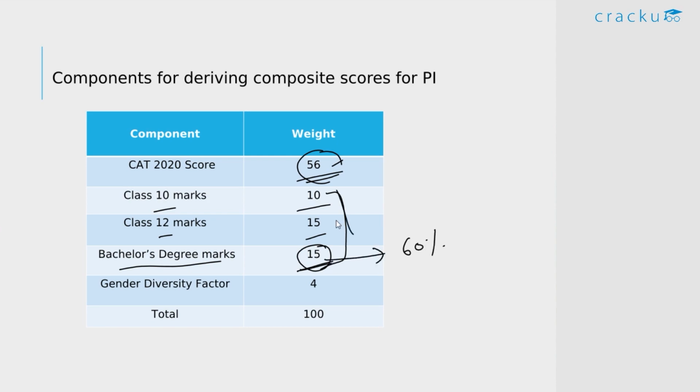And even the 10th and 12th scores, they're not very strict about these. So what I mean is, if you got more than 80% in both your 10th and 12th, you get the entire 10 points and 15 points. And of course, they also have a gender diversity factor, and this is awarded 4 points.